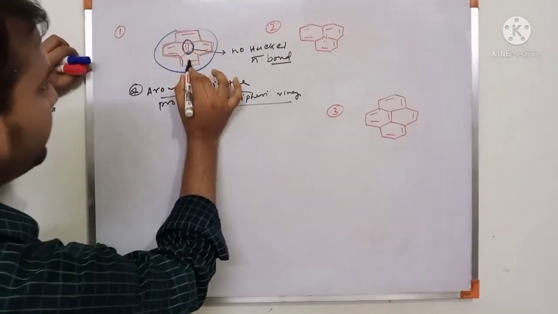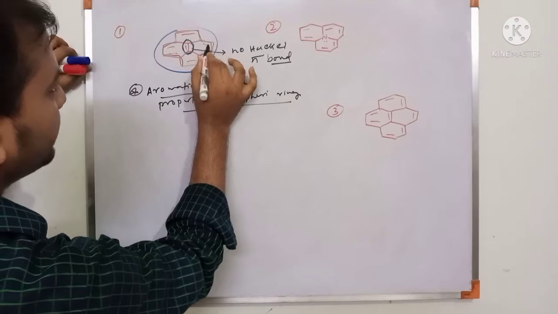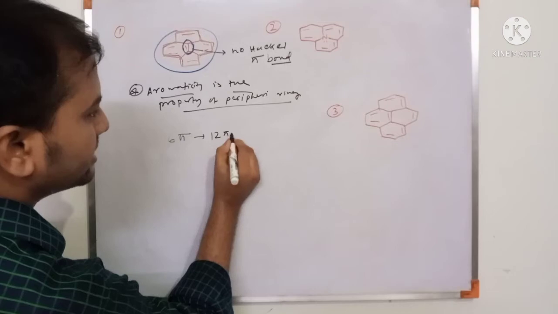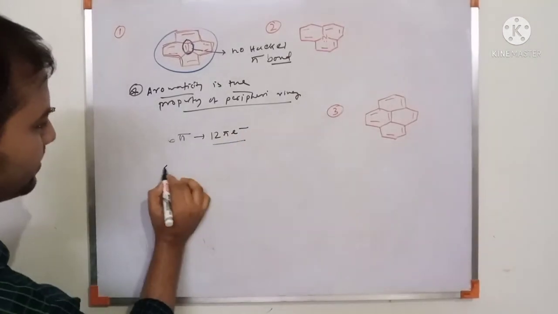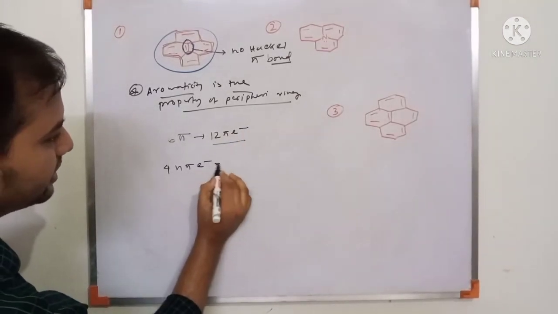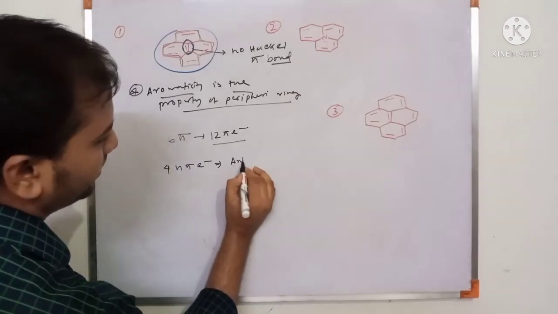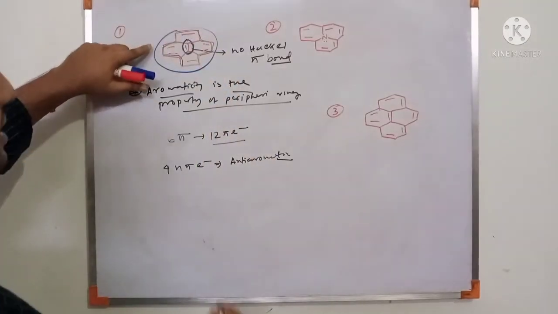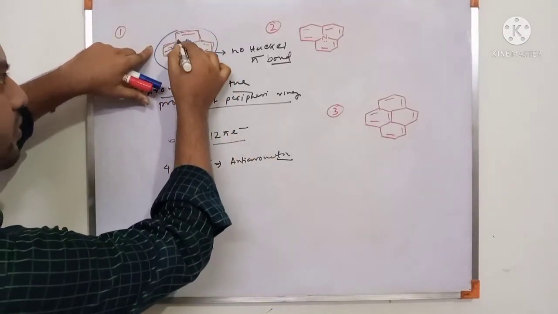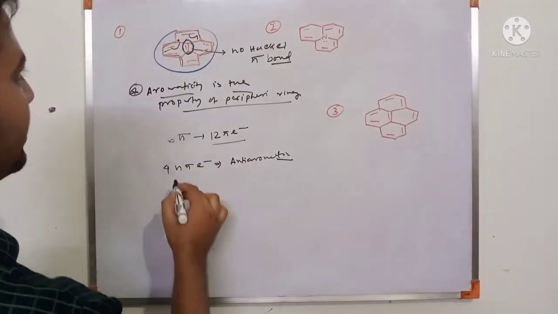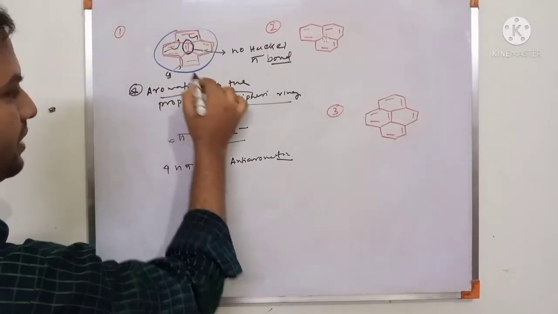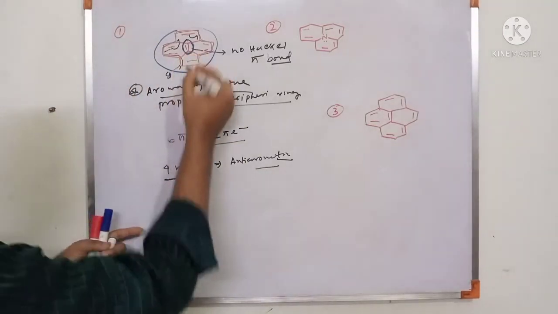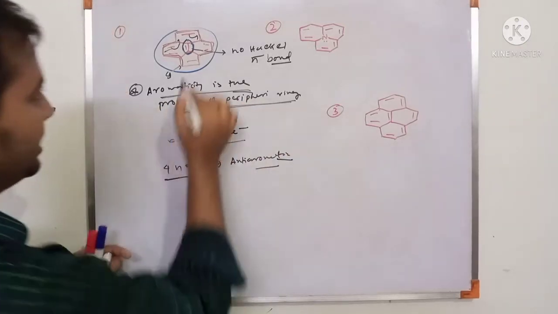So in the periphery there are 1, 2, 3, 4, 5, 6 pi bonds. 6 pi bonds means 12 pi electron system. This is a 4n pi electron system. This is an anti-aromatic compound, because this is cyclic and fully conjugated, and all are planar, because all are sp2 hybridization and follow the 4n pi system. This is an anti-aromatic compound. Please note down, aromaticity is the property of the periphery ring, not the internal ring.